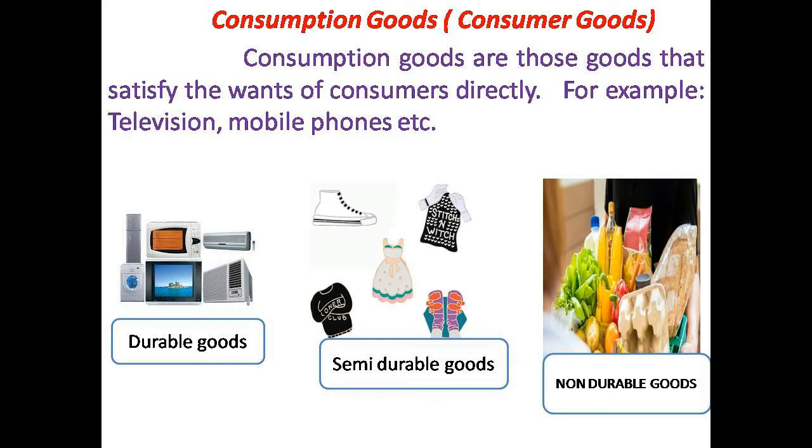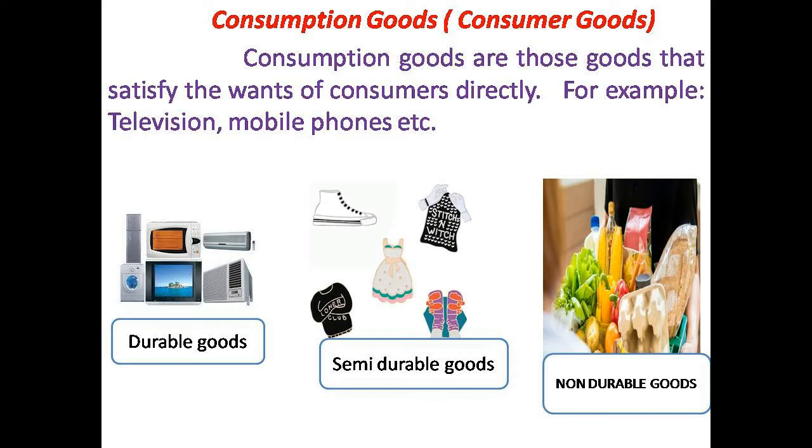Goods that can be used again and again for a long period of time. Goods that can be used again and again for a long period of time are called durable goods. For example, your television, your air conditioner, your car, your washing machine. You are using it continuously, but you can use it for many years, 5 years, 10 years, something like that. So they are called durable goods. Then semi-durable goods. Semi-durable goods can also be used again and again, but for a short period of time.